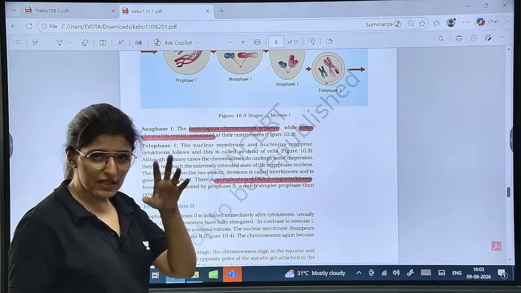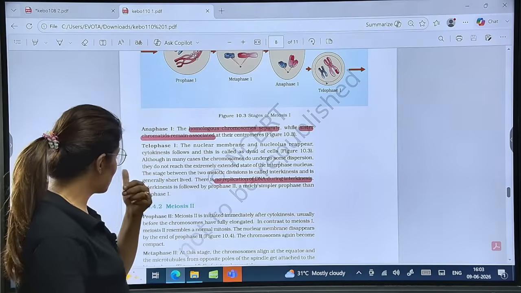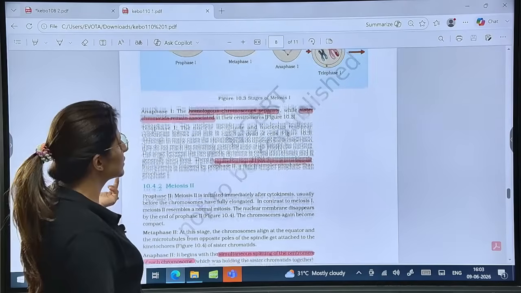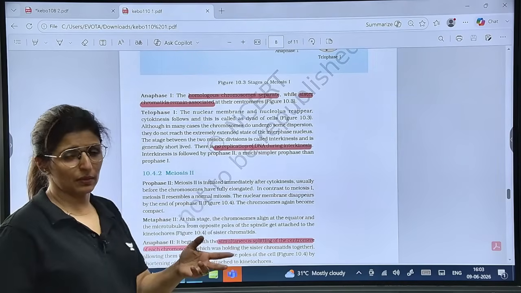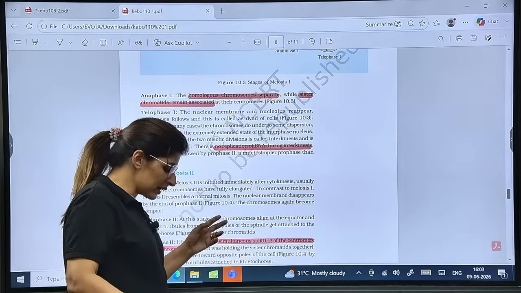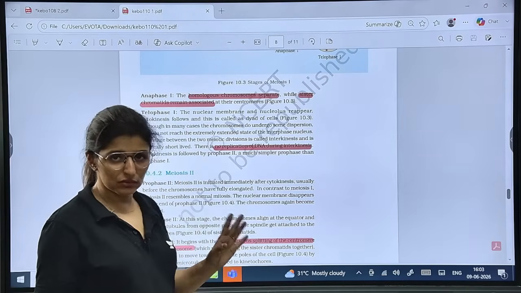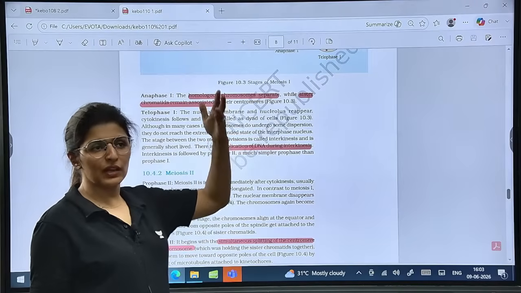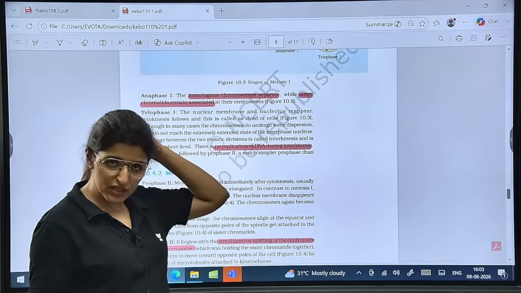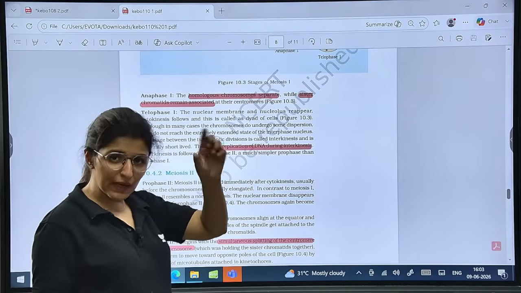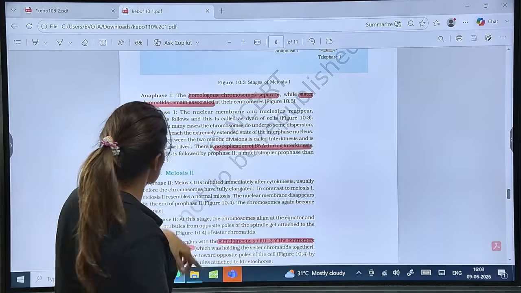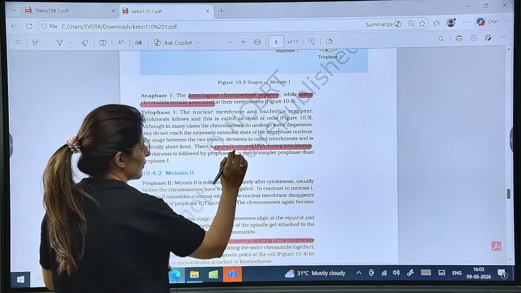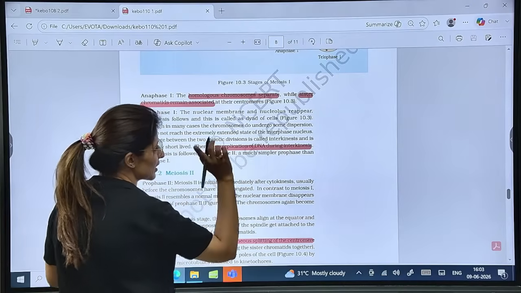So 2 daughter cells will be formed, 2 daughter nuclei will be formed, and now this will be followed by cytokinesis. It may or may not be. Cytokinesis may occur at the end of meiosis 2 together, or it may occur here and then each cell will individually undergo meiosis 2. Is that clear? Now there is this short break between meiosis 1 and meiosis 2, and this is known as interkinesis. During interkinesis there is no replication of DNA.